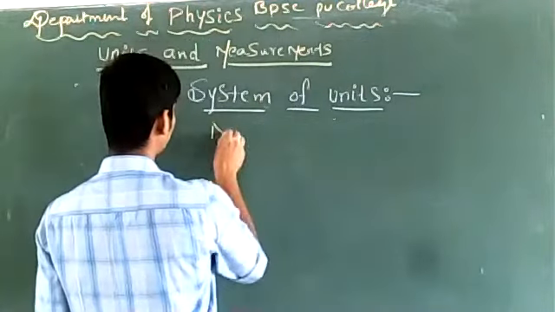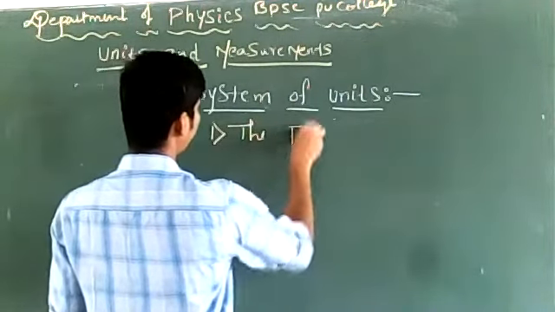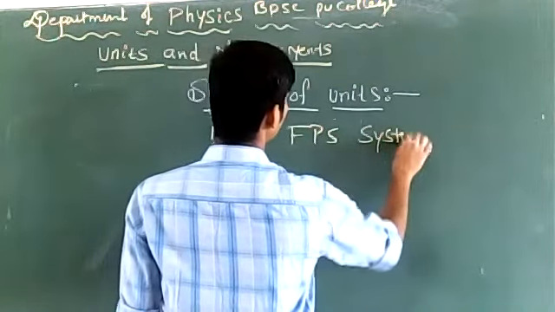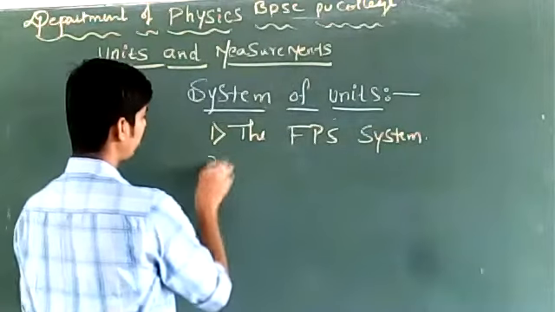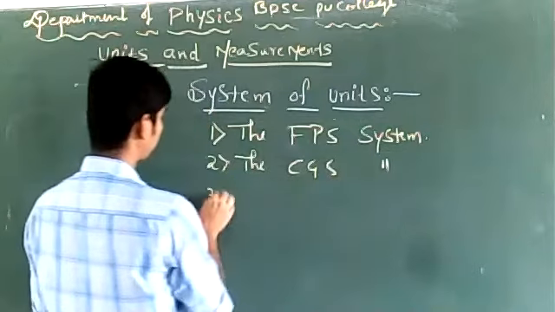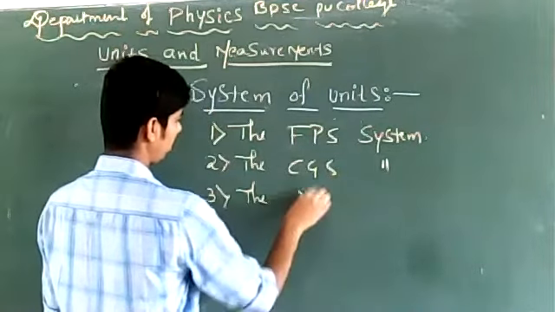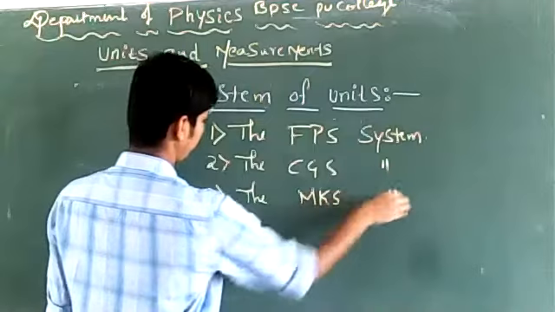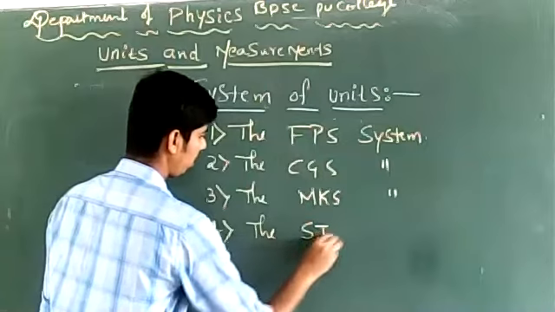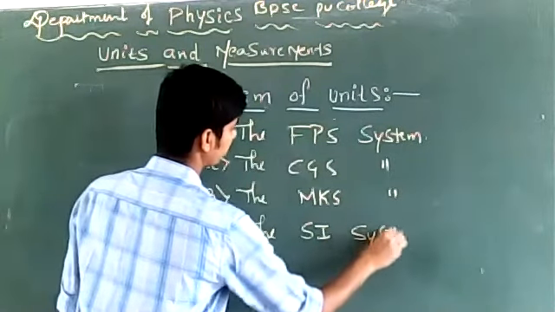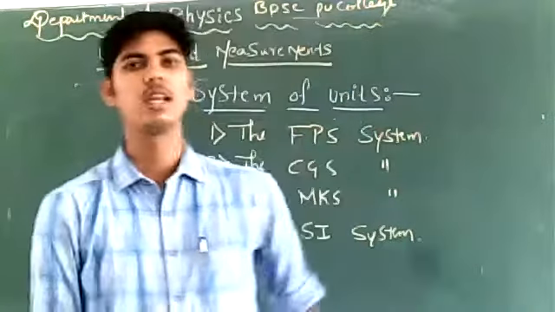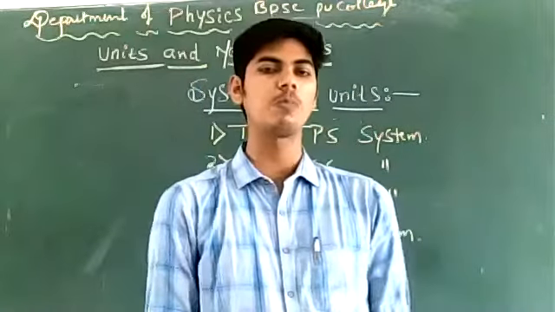One is the FPS system of units. The second one is the CGS system of units. The third one is the MKS system of units. And the last one is the SI system of units. These are the four systems of units that are presently known or presently discovered.